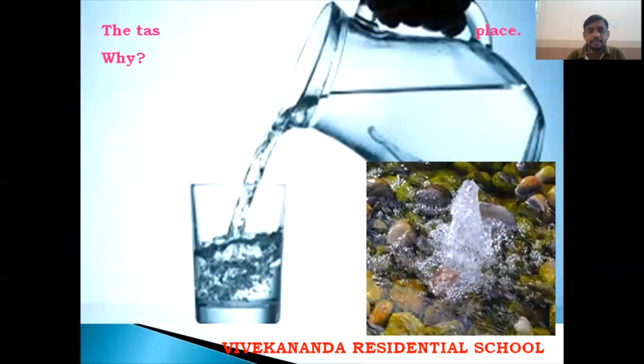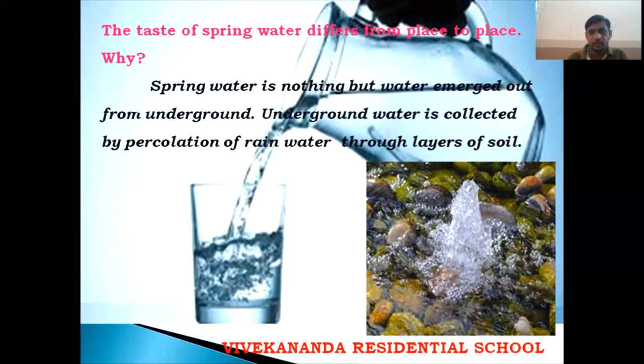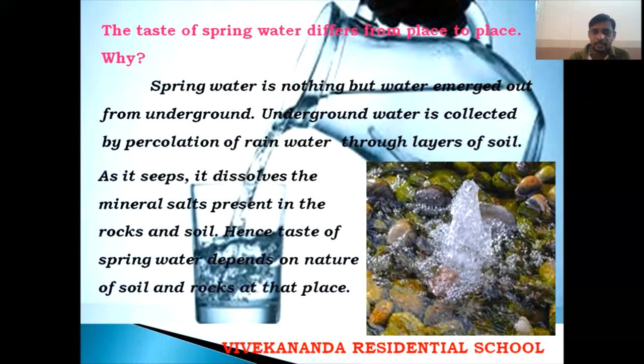Next, the taste of spring water is different from place to place. Why? We already know about springs from previous classes. We already discussed spring water. Springs, that means the natural availability of water from the ground, are called springs. So from place to place, the spring water is different. Why? Because the water emerges from underground. Underground water is collected by percolation of rainwater through layers of soil. As it seeps, it dissolves mineral salts present in rocks and soils. Hence, the taste of spring water depends on the nature of soil and rocks at that place.